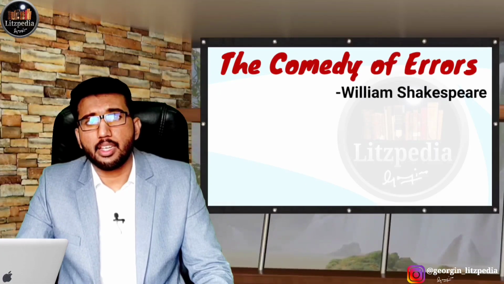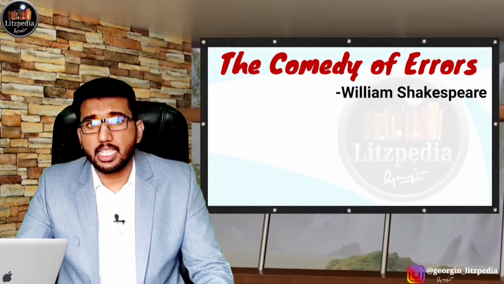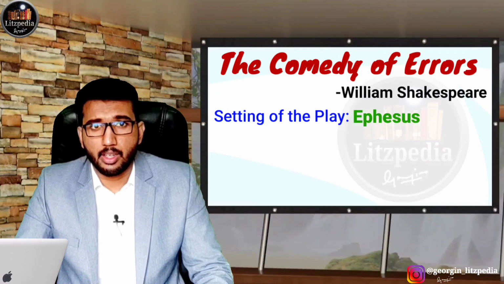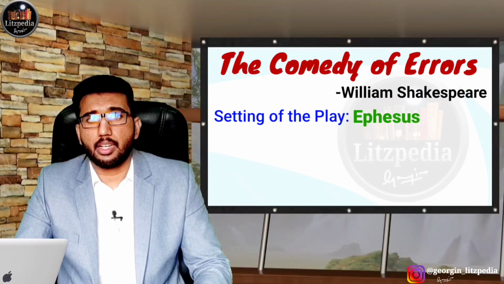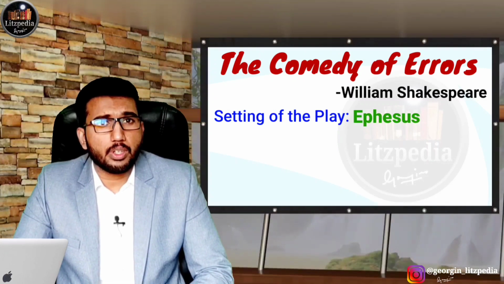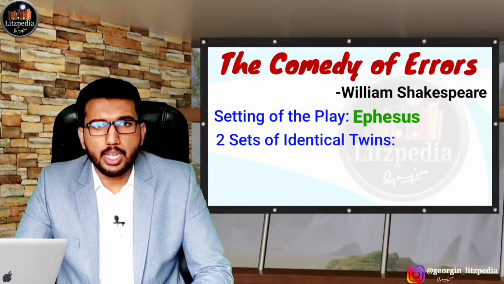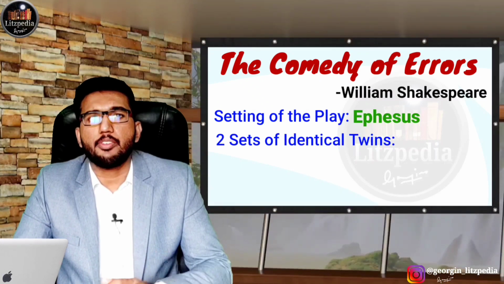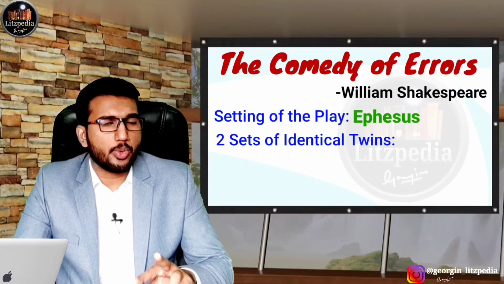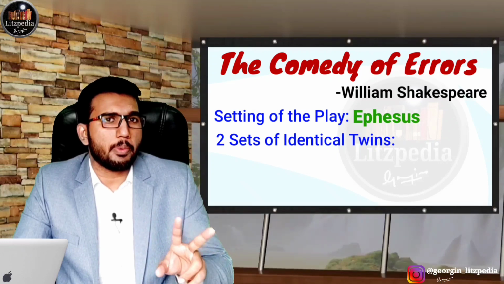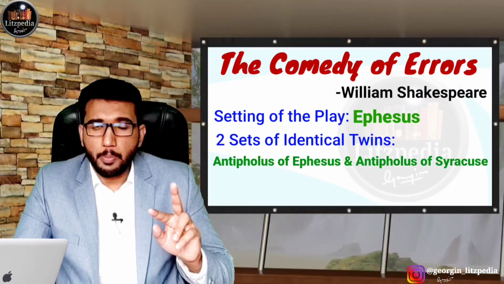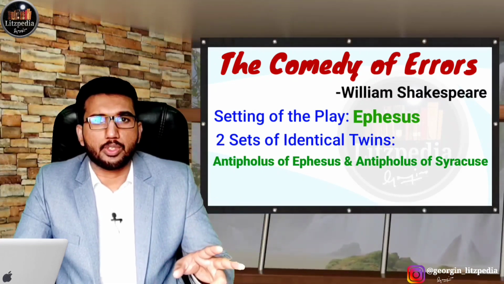You should note that the play is set in the Greek city named Ephesus. There are two sets of identical twins. One is named Antipholus, so there are two people, Antipholus of Ephesus and Antipholus of Syracuse.